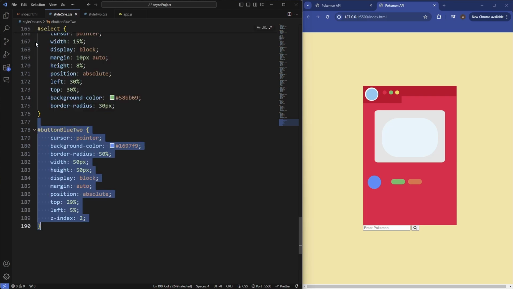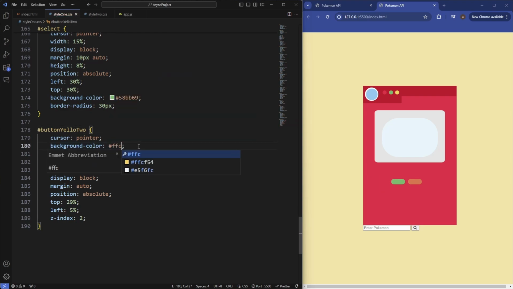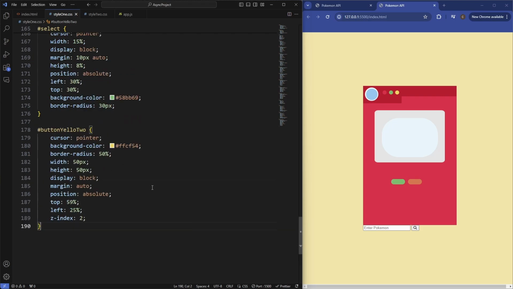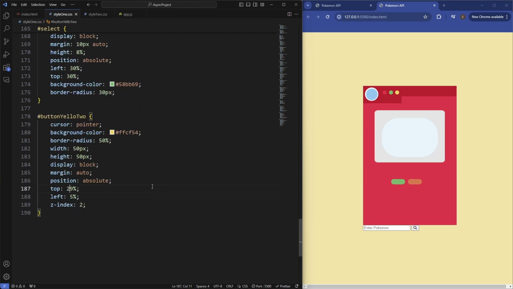We'll duplicate this for the yellow one. So button yellow 2. This will have a more yellow color. So FFC54. And then the top is going to be 59%. And then from the left, it's going to be 25%. Oh, sorry, I actually didn't duplicate this.